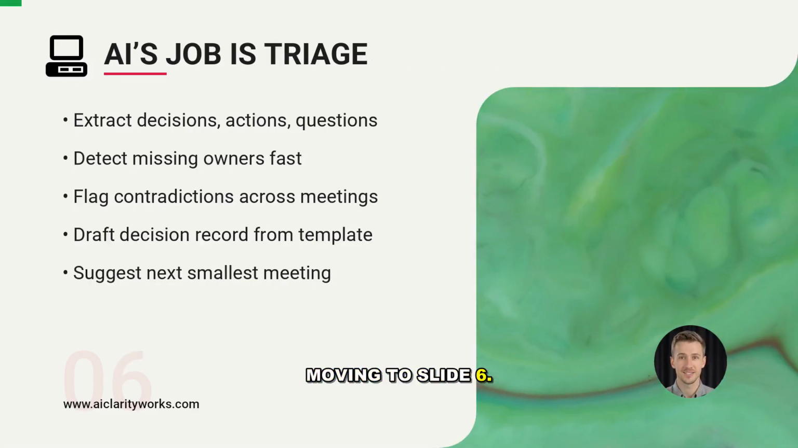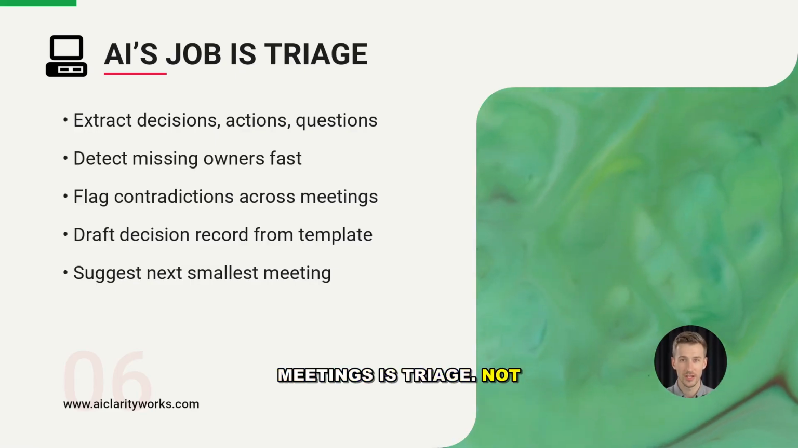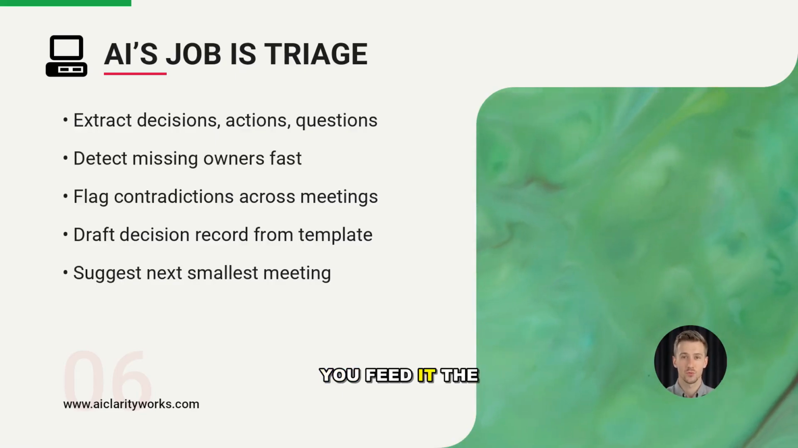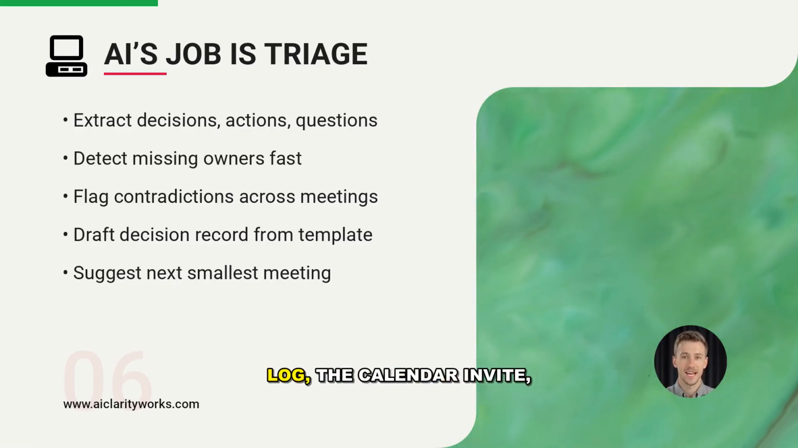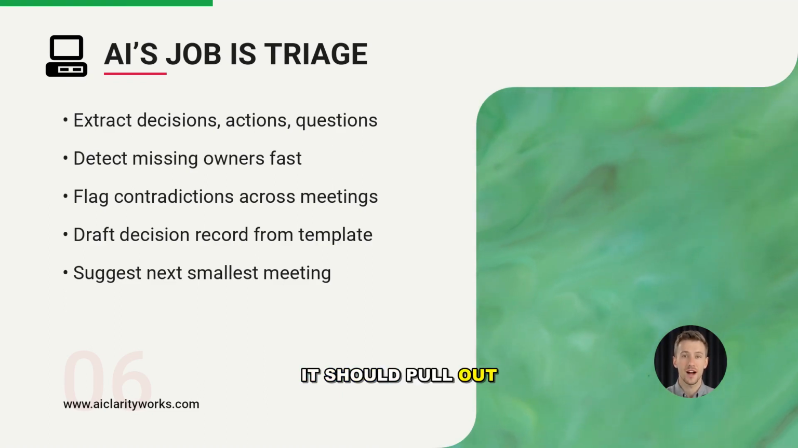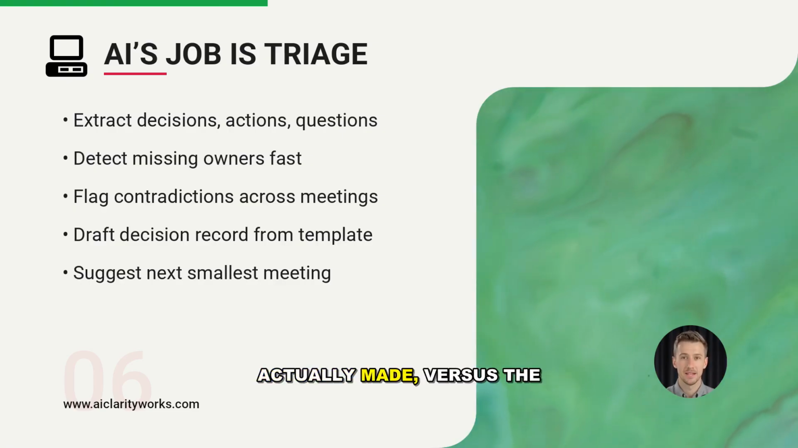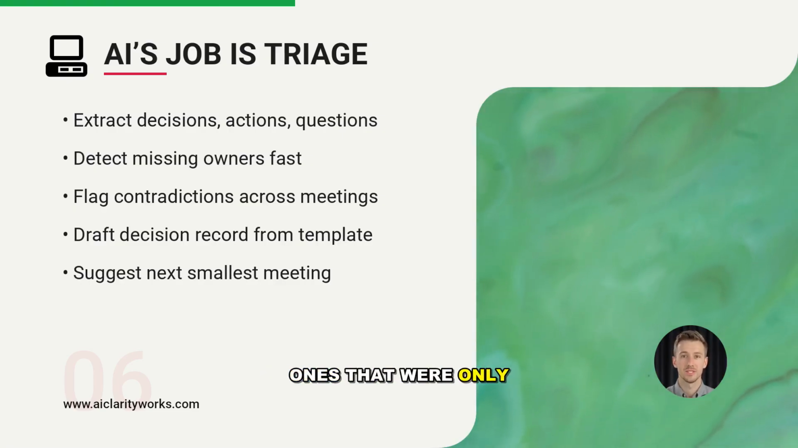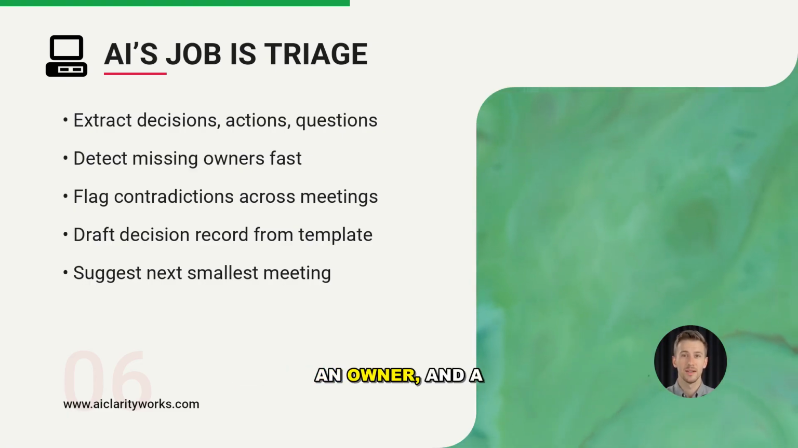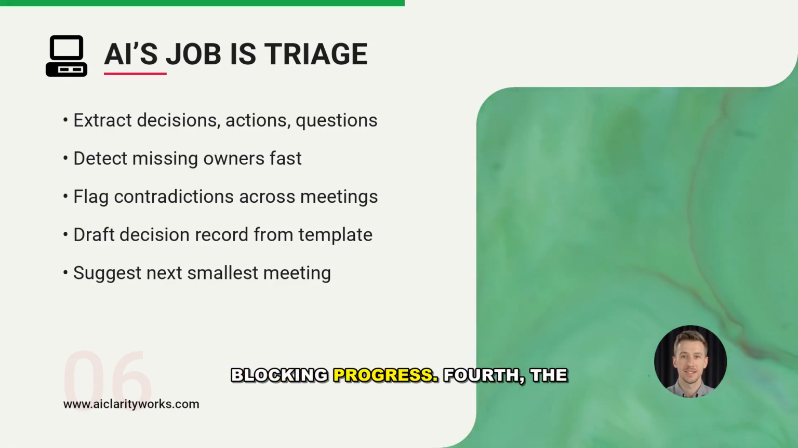Moving to slide 6. AI's job in your meetings is triage, not leadership, not strategy. Triage. You feed it the raw notes, the chat log, the calendar invite, and any prior decisions. It should pull out 5 things fast. First, the decisions that were actually made versus the ones that were only discussed. Second, the actions, each with a verb, an owner, and a due date. Third, the open questions that are blocking progress.